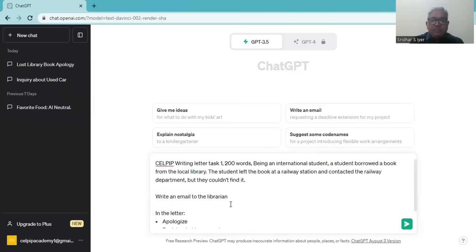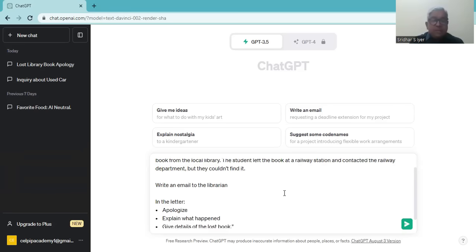So I am just writing to ChatGPT saying that being an international student, a student borrowed a book from the local library. The student left the book at a railway station and contacted the railway department, but they couldn't find it. Write an email to the librarian.